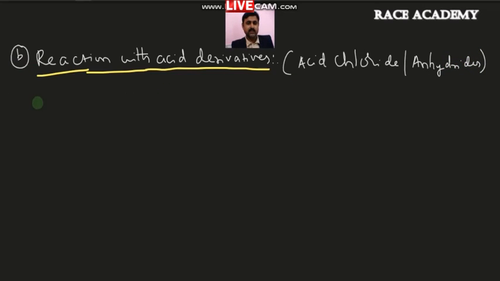So when you take alcohol, ROH, this alcohol can be treated with acid chloride or acid halide. Acid halide can be written as RCOX like this. Then this hydrogen and halogen will be removed.